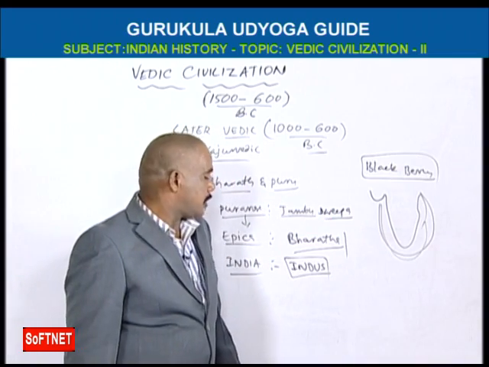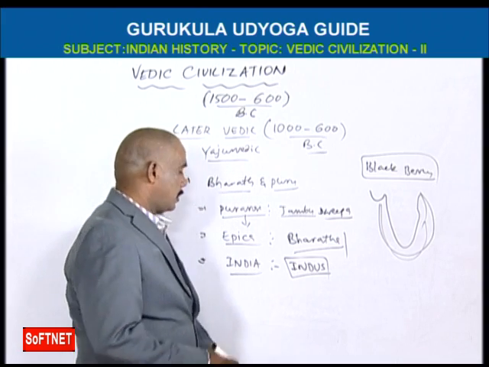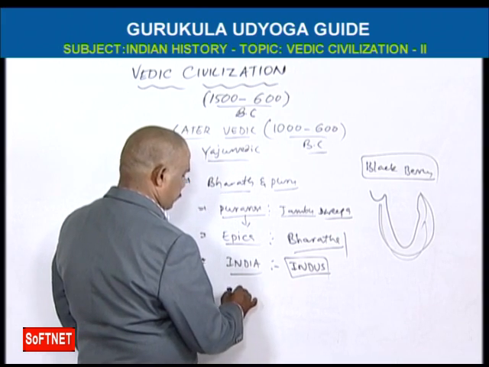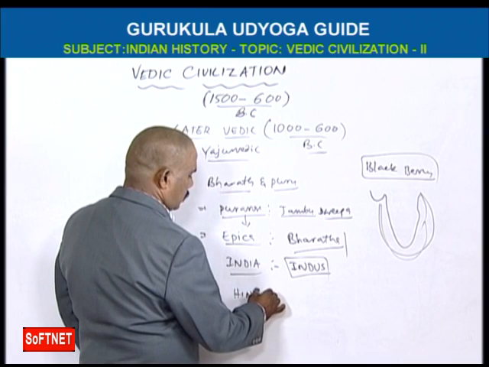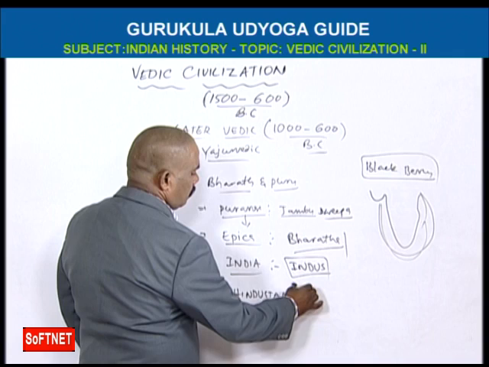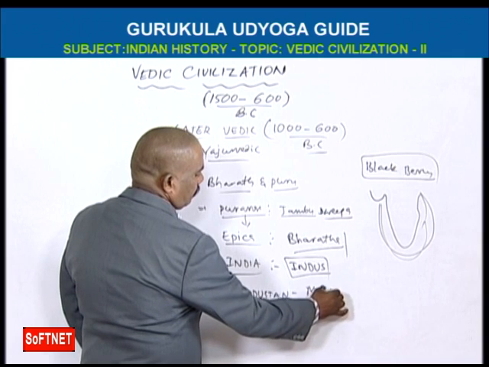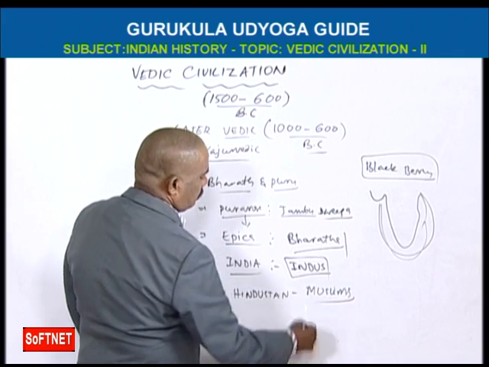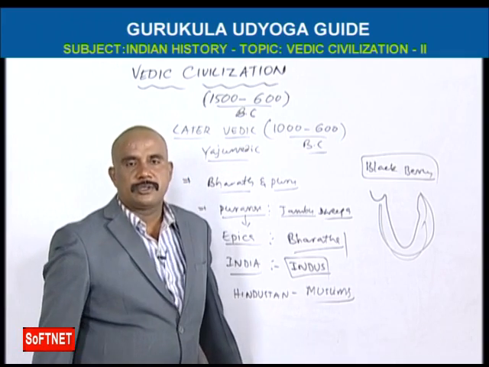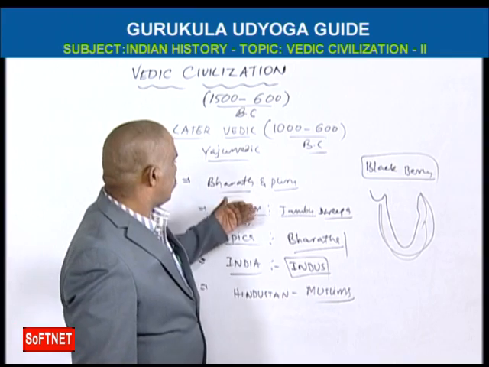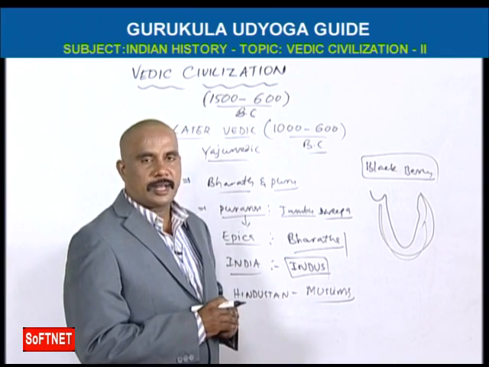That's why it is called India. And Hindustan is given by Muslims. So all these are the names of India or Bharat Desha.